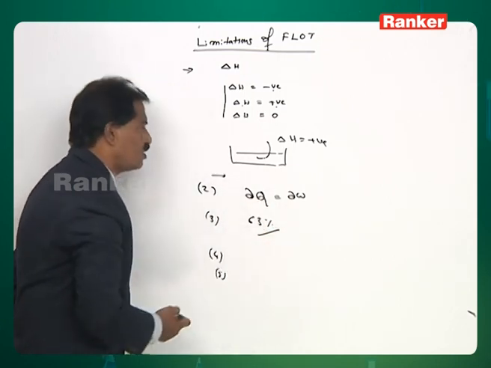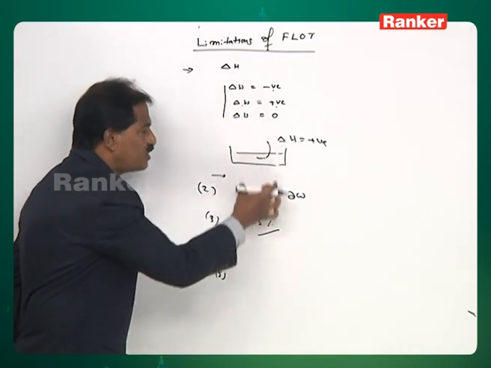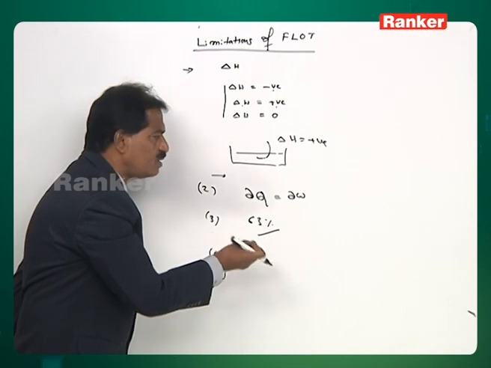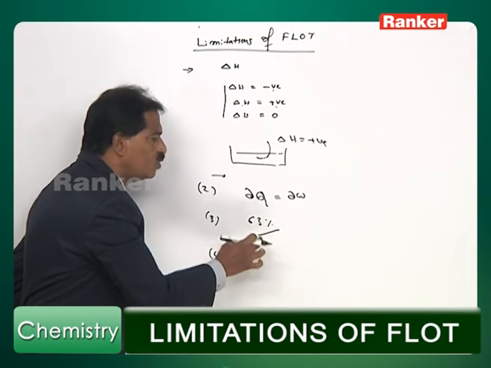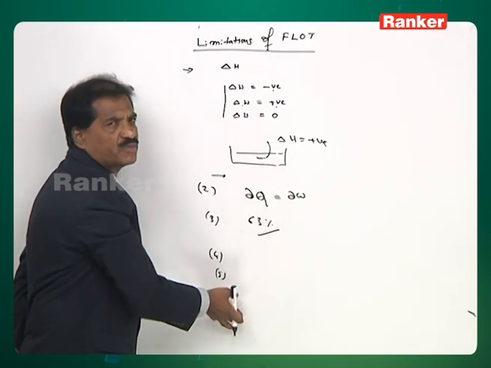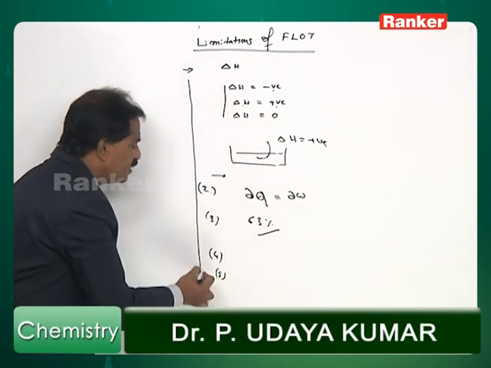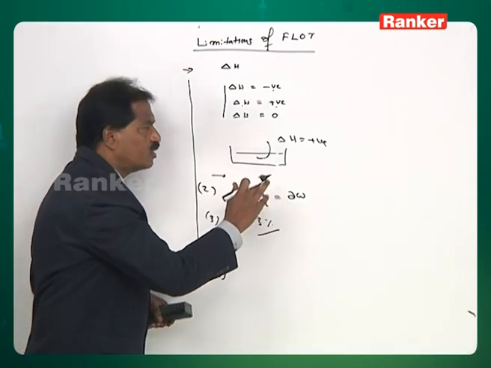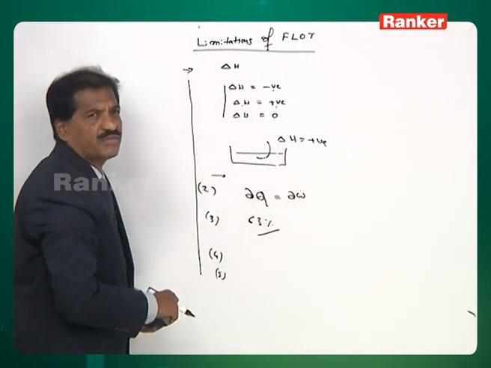Next drawback is that all the principles involved in the first law, all changes that we study in the first law, are applicable only to macroscopic systems. That means at the microscopic level, for each and every molecule, if you apply the first law of thermodynamics, we don't get any satisfactory explanation about the changes that are happening. So these are the 5 drawbacks or limitations that we can find in the first law of thermodynamics. Next, to rectify these defects, another law called the second law of thermodynamics was introduced.